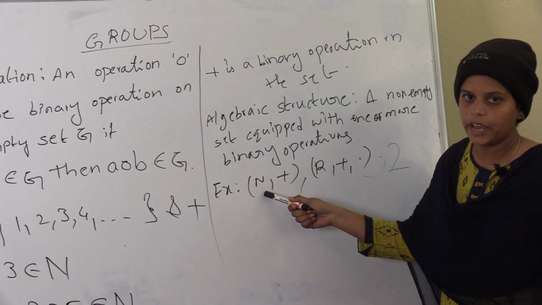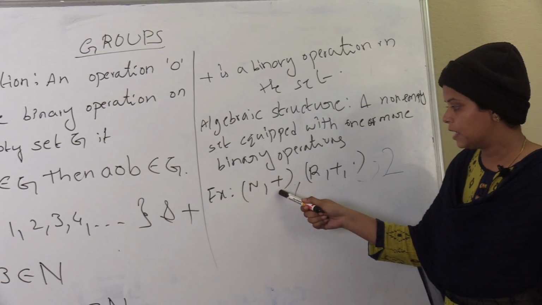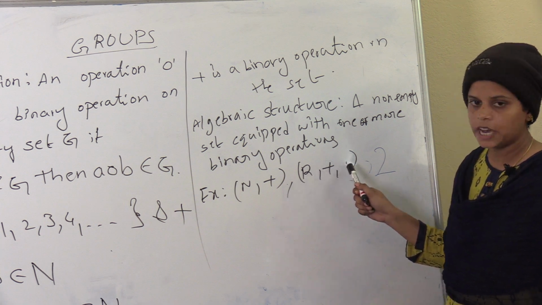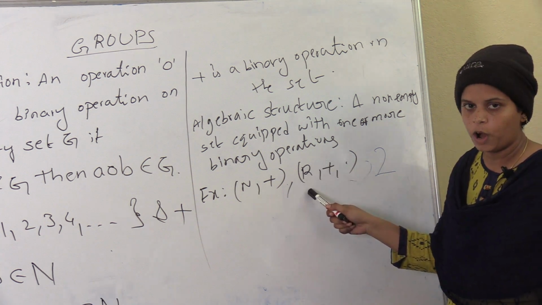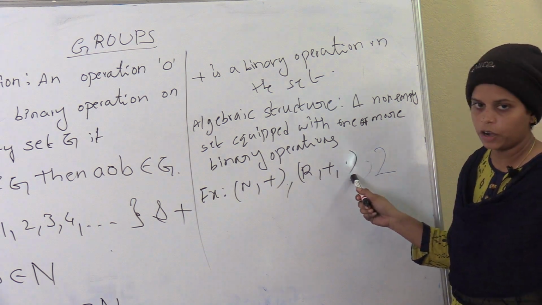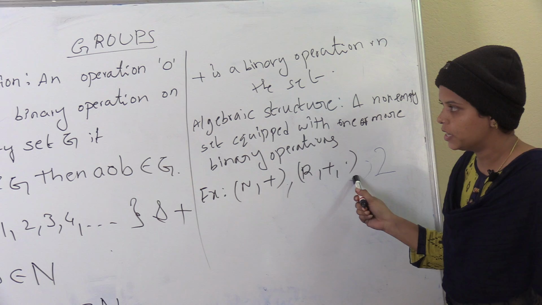Here N is a non-empty set, plus is a binary operation. Next one, R, plus, dot. R is a non-empty set, plus is a binary operation and dot is a binary operation.